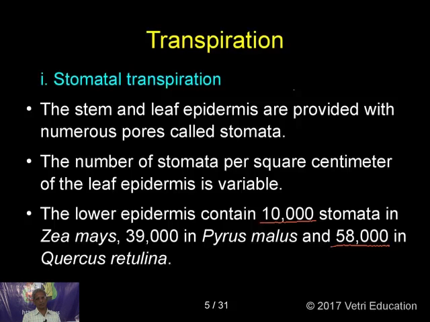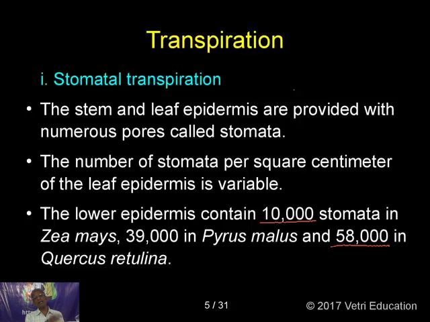When the plants are living in a very dry area, perhaps the number of stomata will be very less. You must be knowing that to reduce the amount of transpiration, the number of stomata gets reduced. So in xerophytic plants, living in dry climatic conditions, the number of stomata is very less, and in water plants, hydrophytes and mesophytes, the number of stomata will naturally be more.